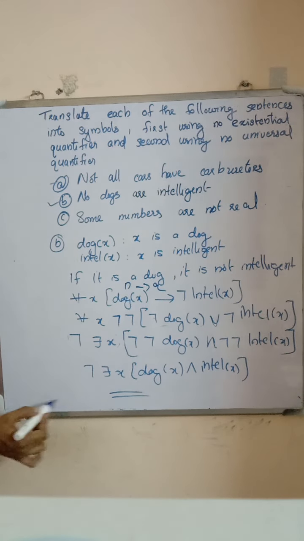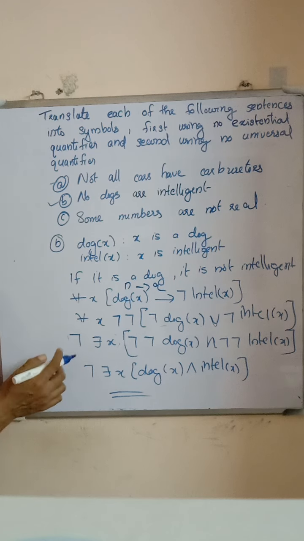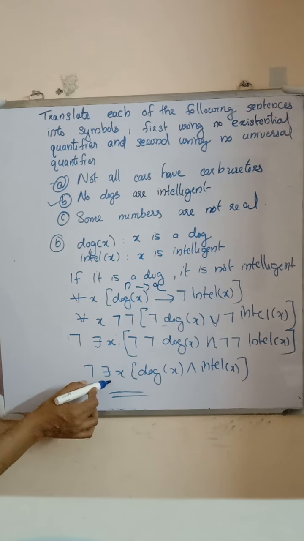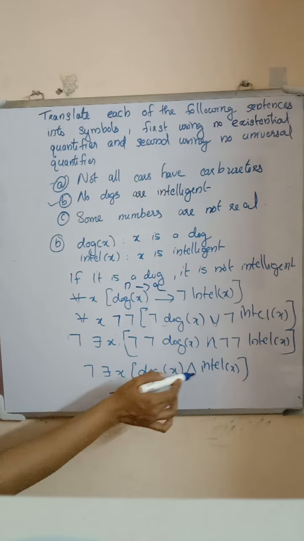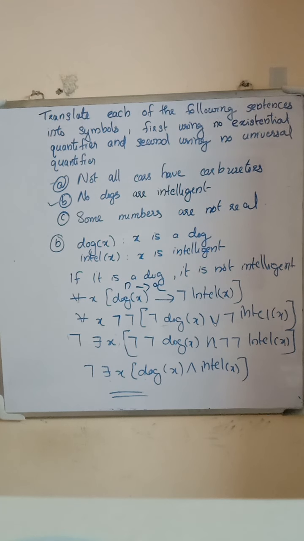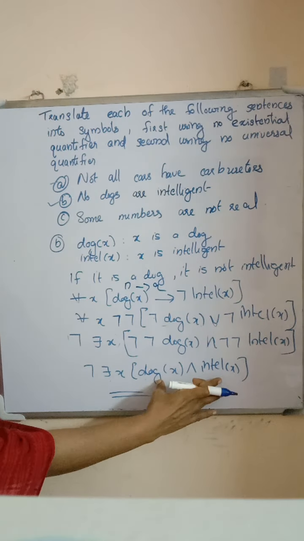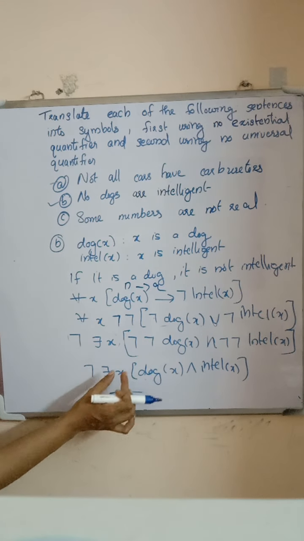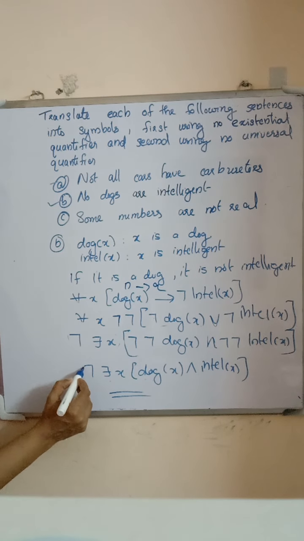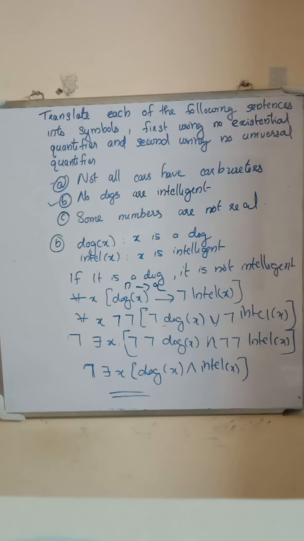Here we use De Morgan's law also. So negation of there exists x, Dog(x) and Intel(x). That is, there exist no dogs which are intelligent.